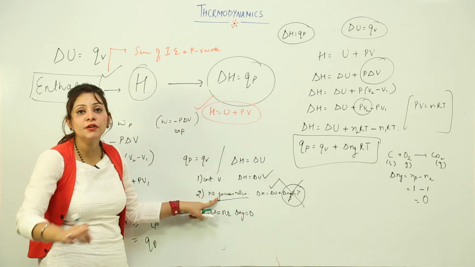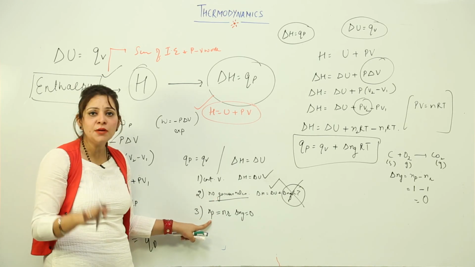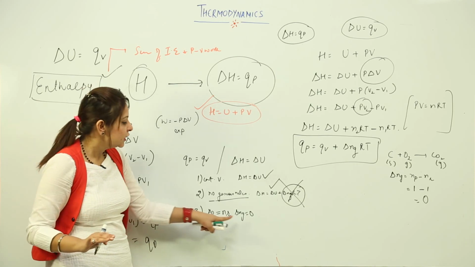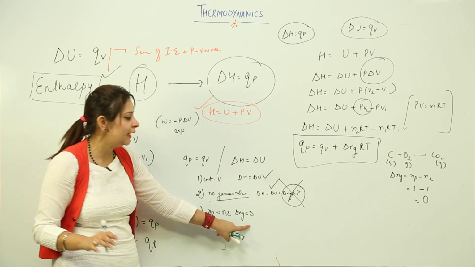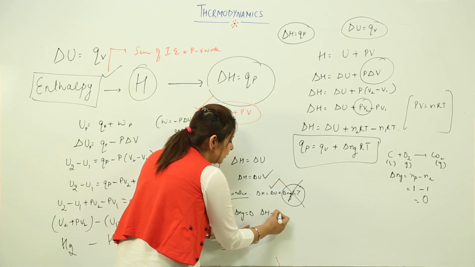In the second case everything was solid or liquid, but here there are gaseous moles, though the moles of product and reactant are equal. So there is no change, this term is neglected and delta H is equal to delta U.